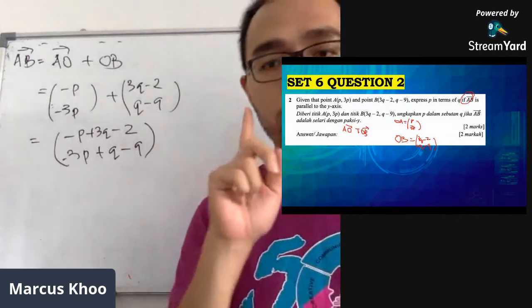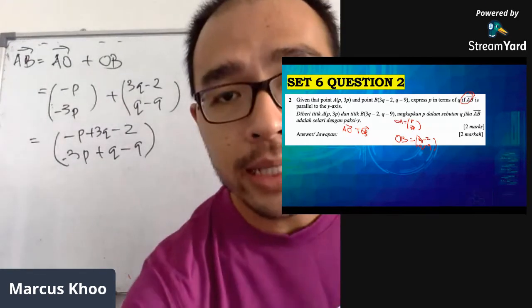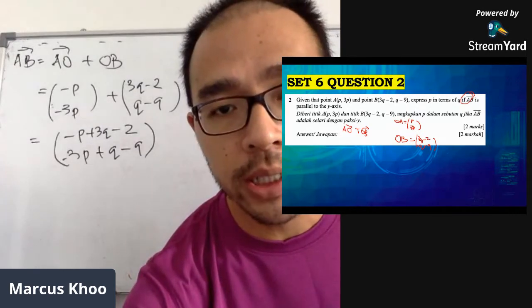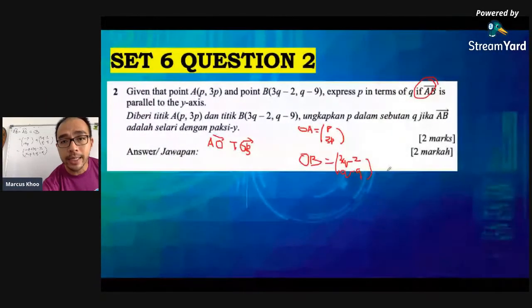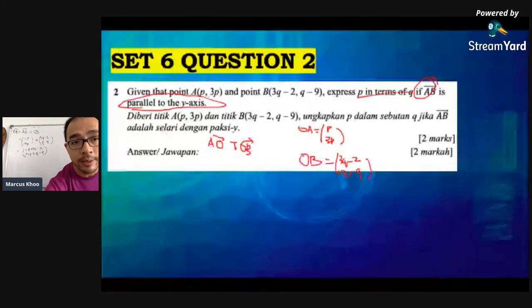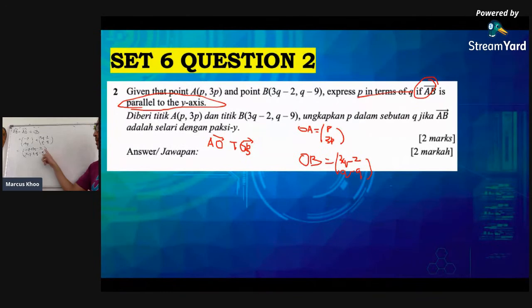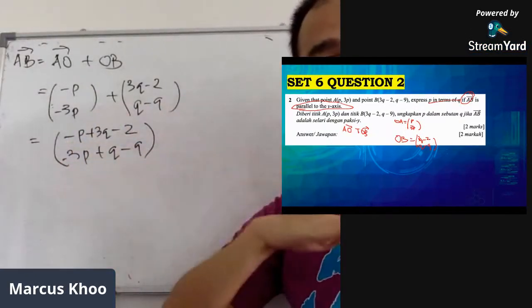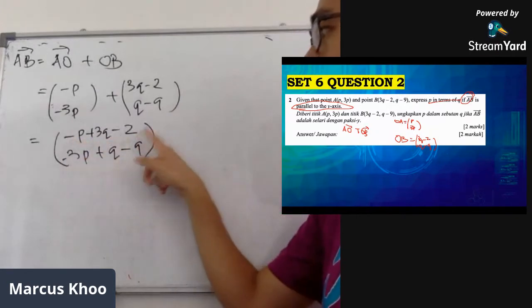Now the question is, express P in terms of Q, if the vector over here is parallel to the y-axis. We have seen this: parallel to the y-axis means the top component here must be 0, there's no left or right.